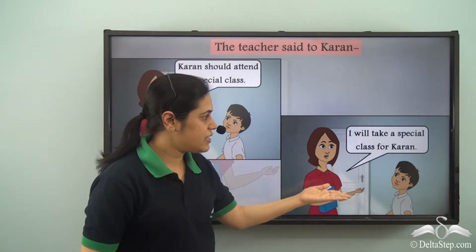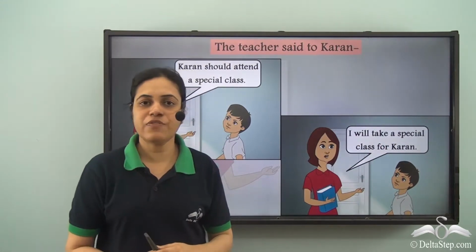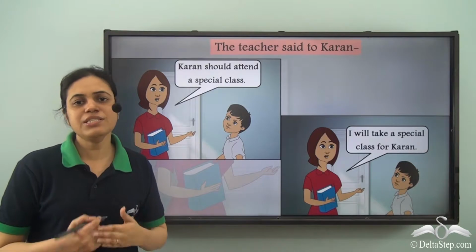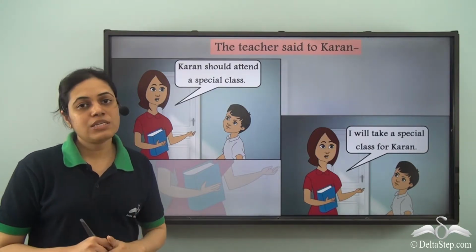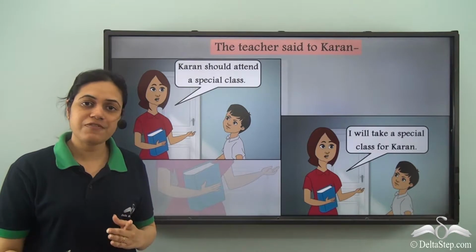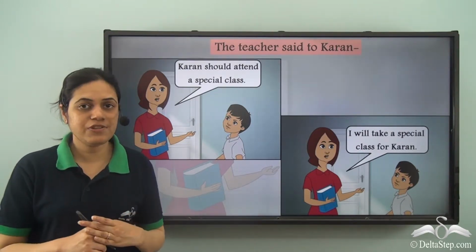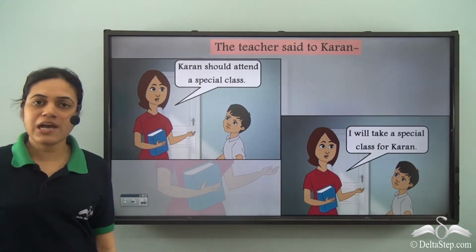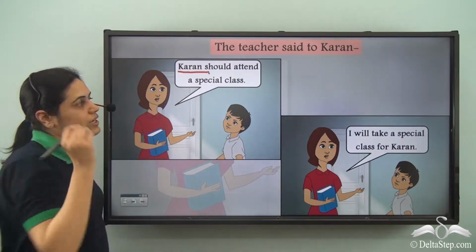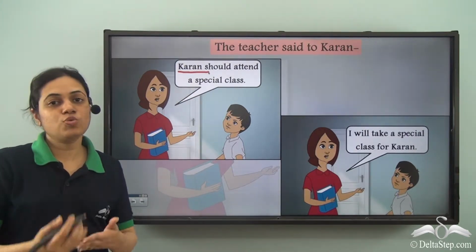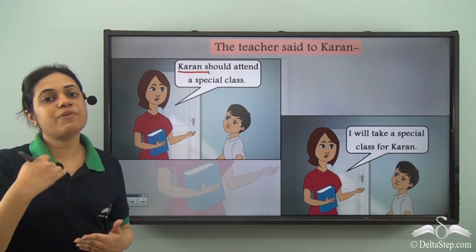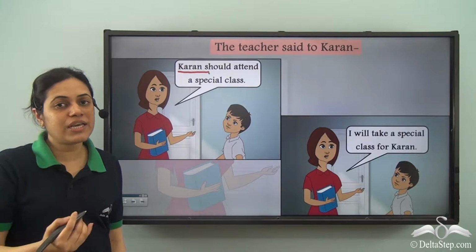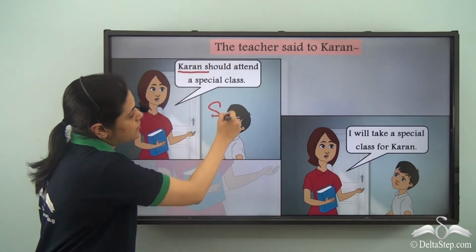Over here, she says, I will take a special class for Karan. Now in both the cases, the teacher is essentially saying the same thing, but there is a slight difference in the way she is saying. What is the difference? In this case, Karan should attend a special class. Karan is the subject. He is the doer, or the person who is performing the verb. He should attend. So Karan should attend. Karan is the subject.